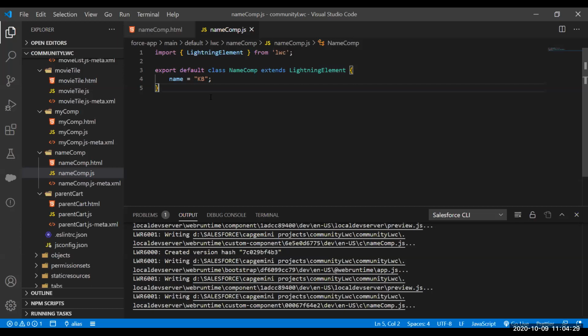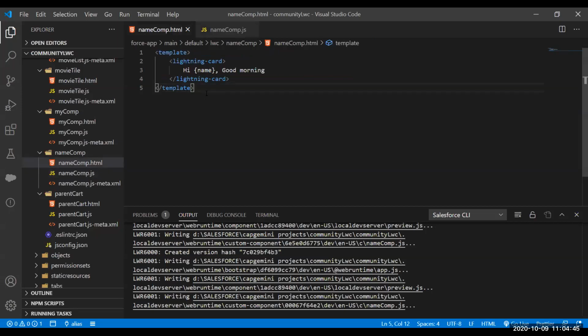What is data binding? So what is name? Name is a global variable for our JS class, which holds a value. And if I want to access it in the HTML, then we use JS expressions with curly braces. Whatever we write inside curly braces, it automatically tries to find it in the JS.